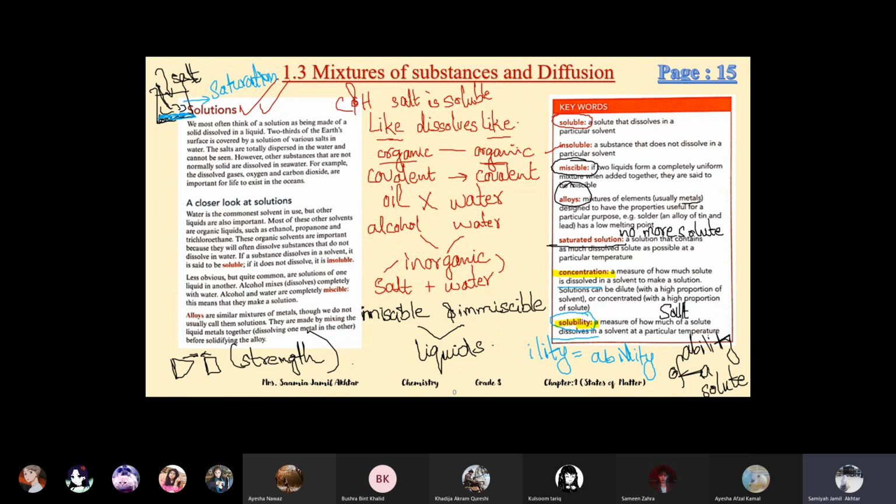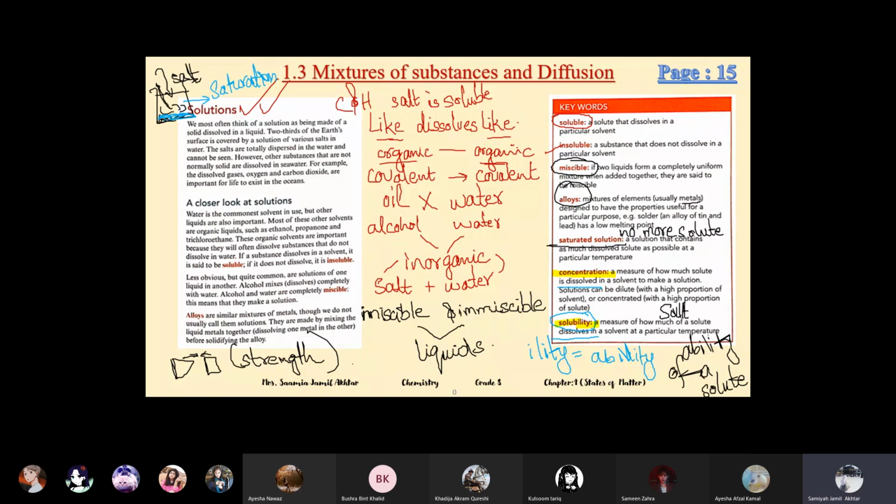So solubility is the ability of a substance before making a solution, and concentration is after the solution has been formed, when we see how much is dissolved in it. It can be more concentrated or less concentrated, but it's a measure of how much is dissolved.